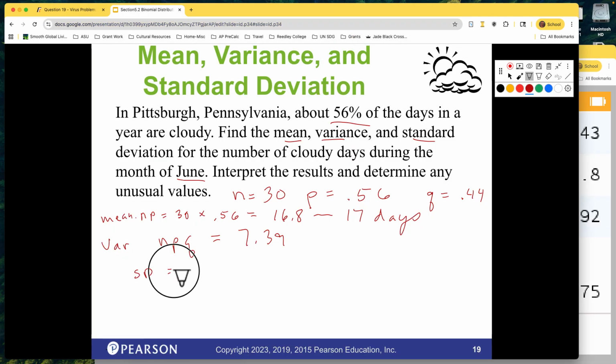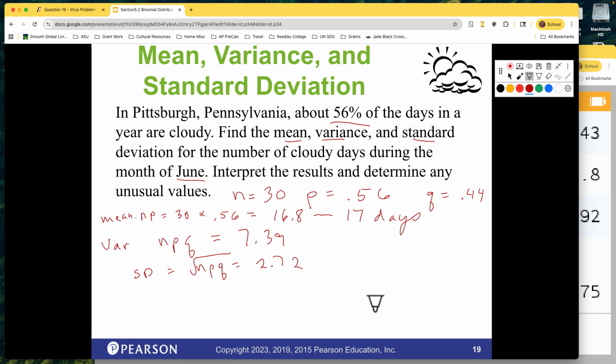Standard deviation, square root of npq, 2.72. So we could say average 17 days plus or minus 3, 2.7 rounded up. And that it would be unusual to be more than 2 standard deviations away.